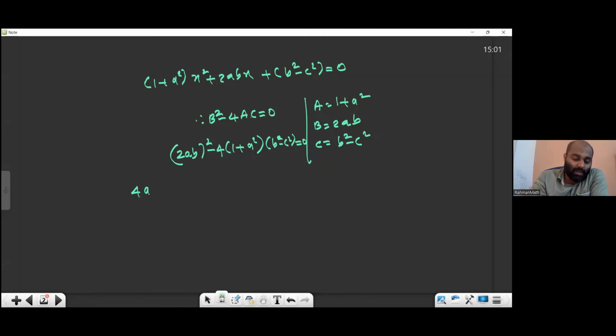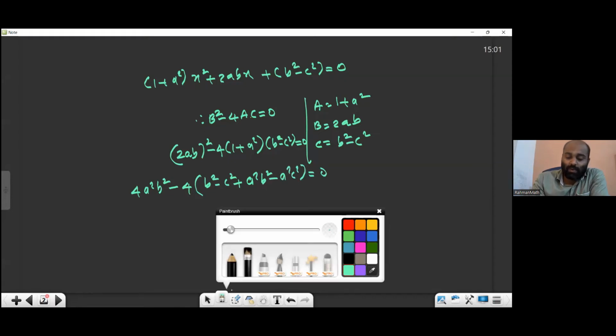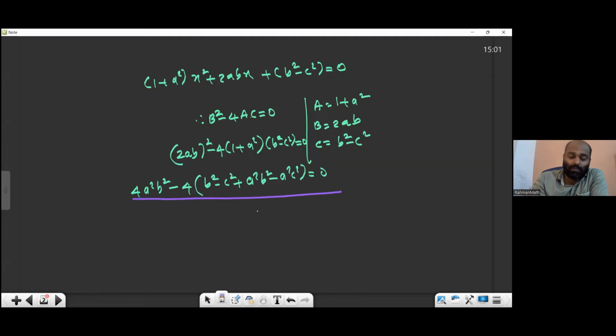2ab square will be 4a square b square. Open the bracket. 1 when you are multiplying b square minus c square plus a square b square minus a square c square equal to 0. What I told you before, you can divide throughout by 4. So don't forget to take the minus inside.